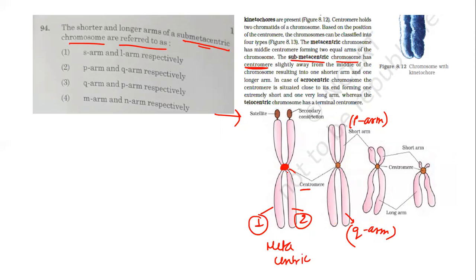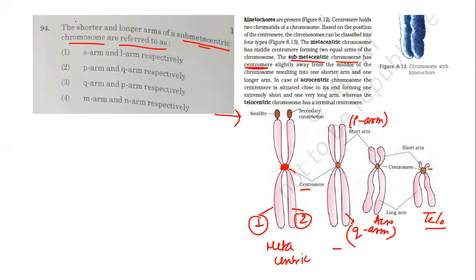Metacentric, where the centromere is at the center. This is submetacentric. This is acrocentric, and this is telocentric. In telocentric, it is nearly towards one end, nearly to the end. So these are different types of chromosomes based on the position of the centromere.